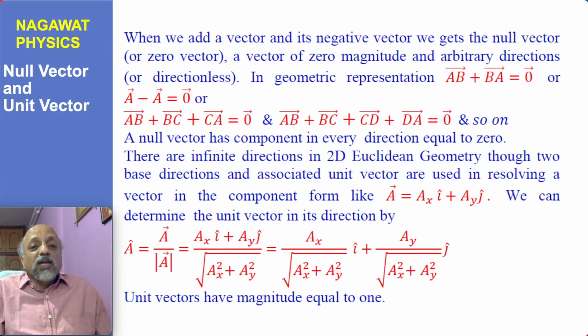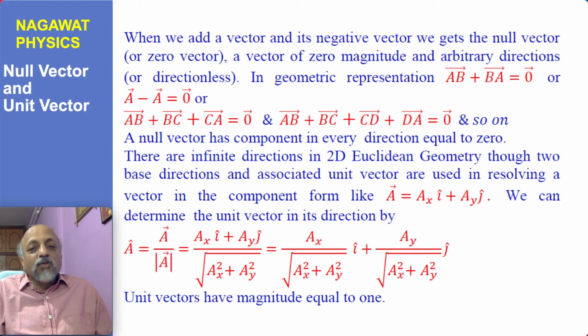Now from this we can define the concept of null vector. Suppose there is a vector AB and then you add it to BA. AB and BA are negative vectors, so the sum of AB plus BA will be equal to the null vector. So the sum of a vector and its negative vector would be equal to the null vector.